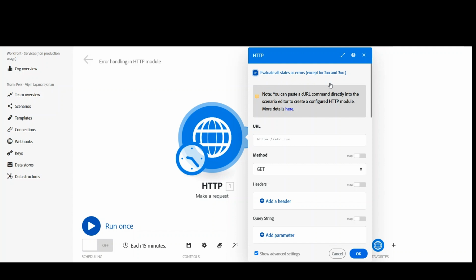Whenever you get an error, it might be a 500 error, or it may be a 400 error or something, or a 500 series error or a 400 series error. And if you don't check this checkbox, those errors will not be caught. Okay, that's the issue that I had, and I think this was a miss from my side.